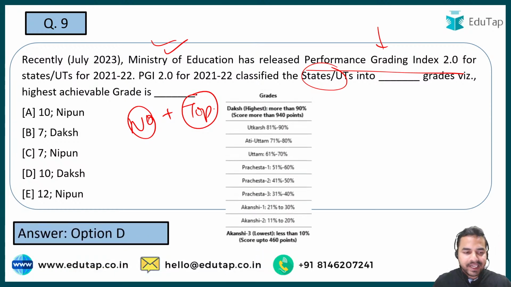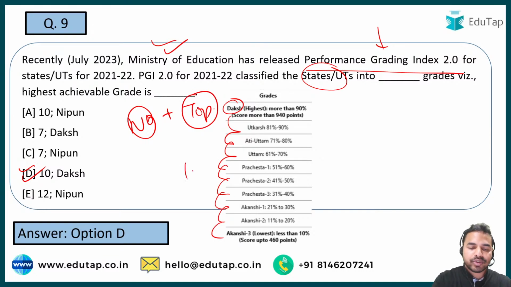So guys, here option D is the right answer, that is Daksh, and there are 10 grades across which it is being classified, and these 10 grades are on the top. You can see it is Daksh, then followed by Utkarsh, Ati Uttam, Uttam, Pracheshtha, Pracheshtha 2, Pracheshtha 3, Akanshi 1, Akanshi 2 and Akanshi 3. So these are the 10 grades. On the top it is Daksh, on the bottom it is Akanshi 3.